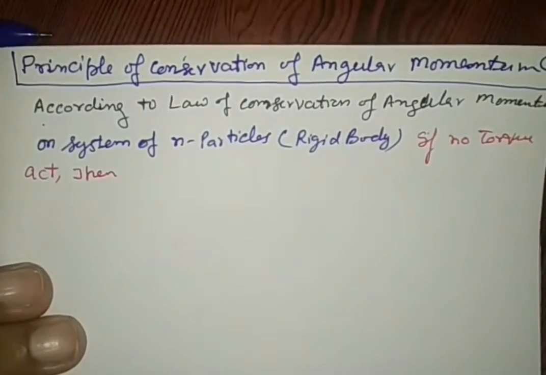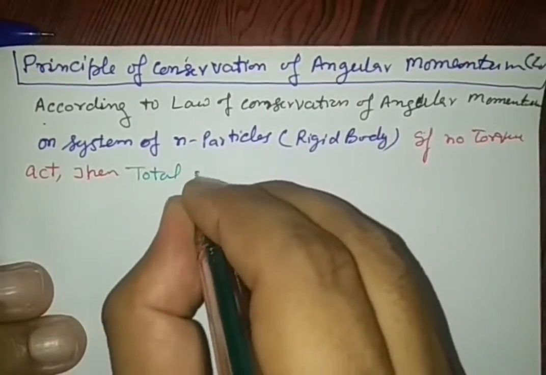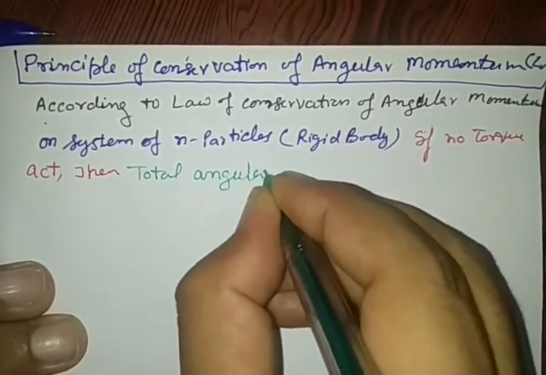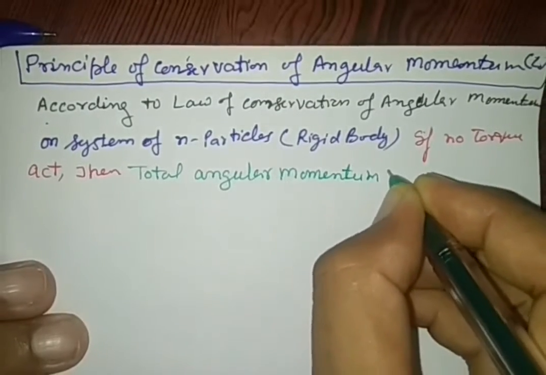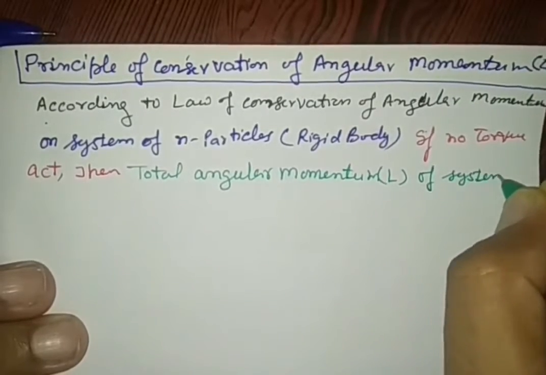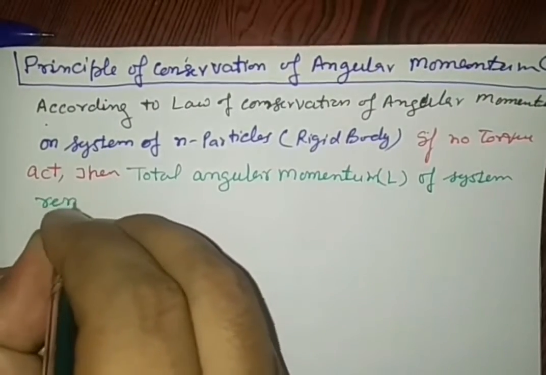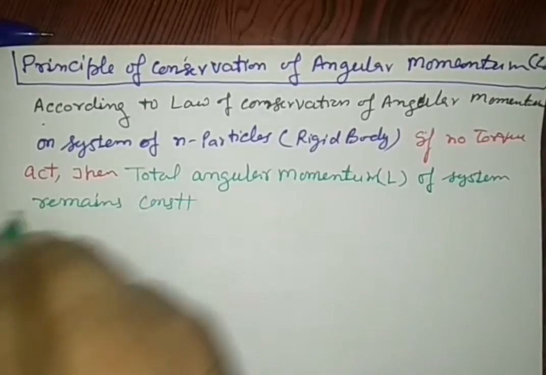the total angular momentum L of the system remains constant.